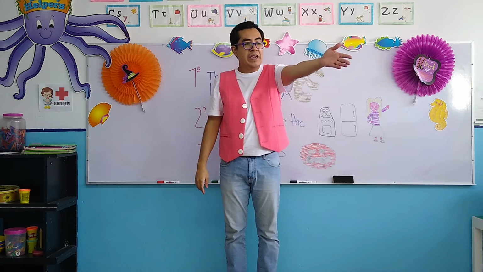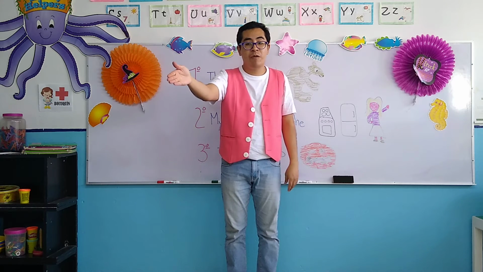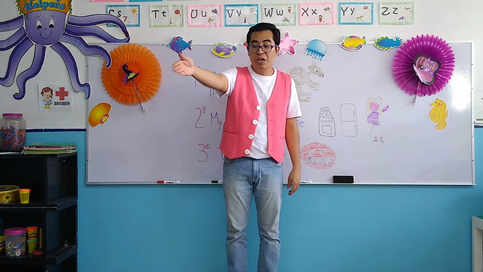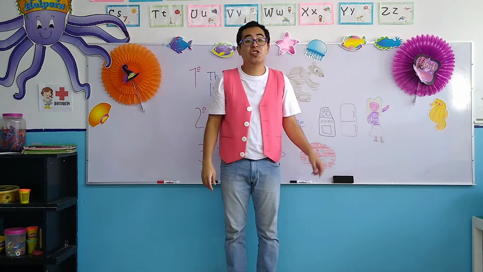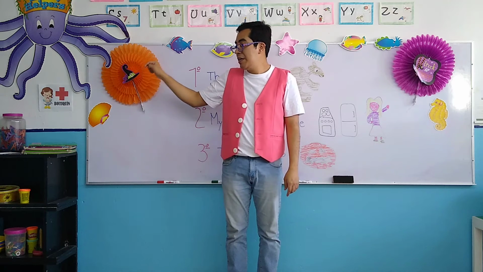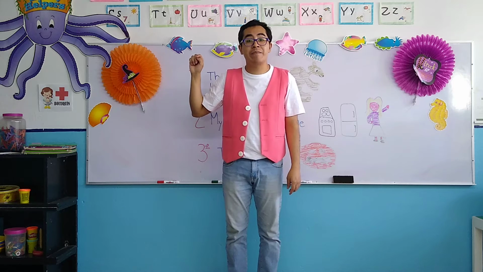He is for boy, only for boy. He. Let's continue with she, okay? She is for girl. Let's continue with it for an object or an animal, okay?